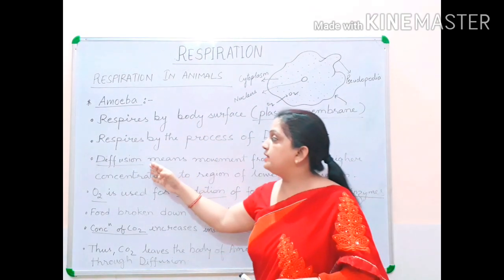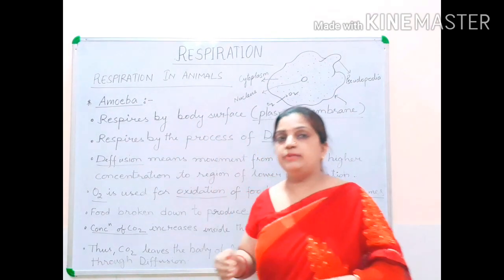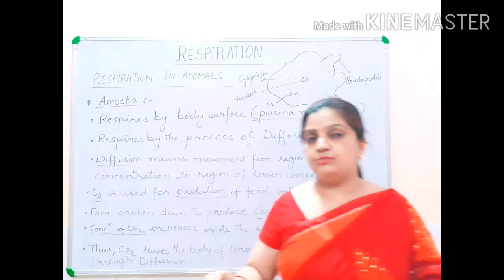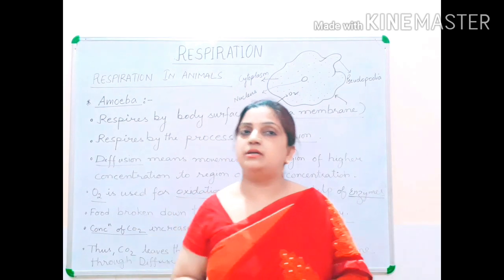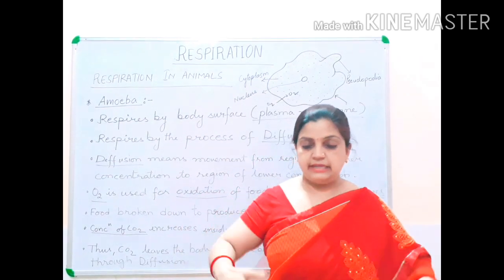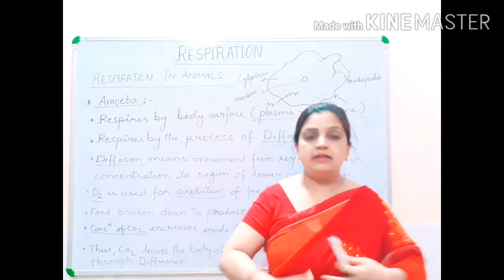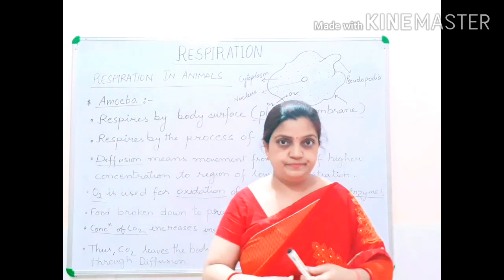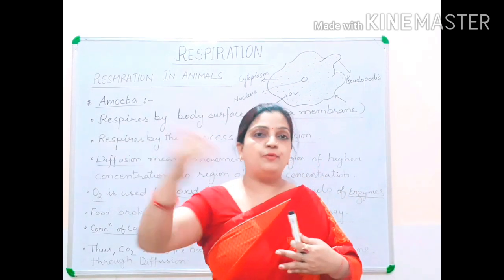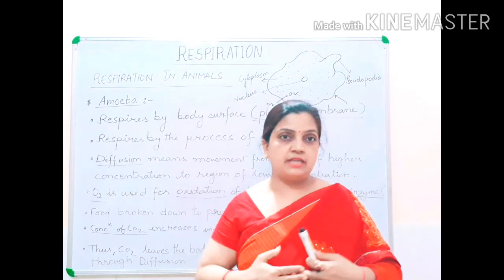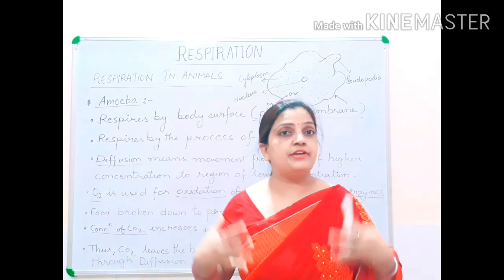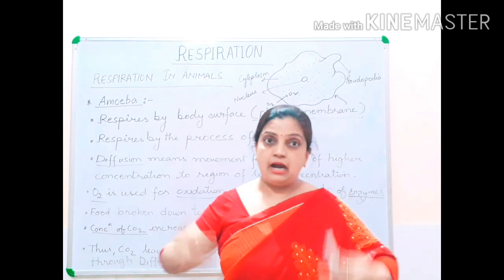Now what is diffusion? Diffusion means movement of molecules from the region of higher concentration to the region of lower concentration. Suppose the area where I am standing, 20 people are standing over here, and on the opposite side of me 10 people are standing. So where is the concentration of people more? Where I am standing.